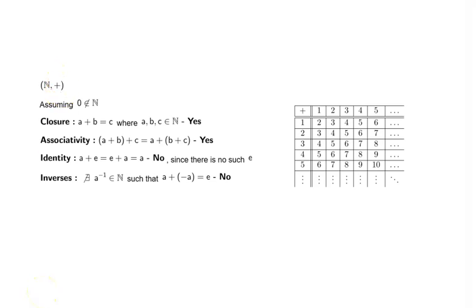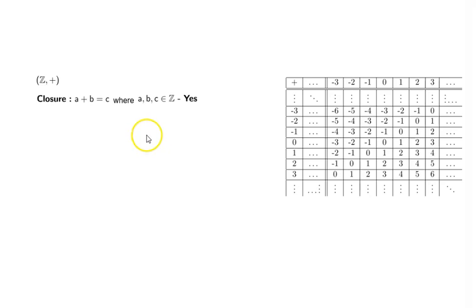Now let's look at the second example. Can we say that the set of integers under addition forms a group? Again, let's bring in the Cayley table. What about the closure property or closure axiom? A plus B equal to C. You will notice that you take any number, add it to any other number, you will get a number which is also there in the set of integers. So it is closed under addition.